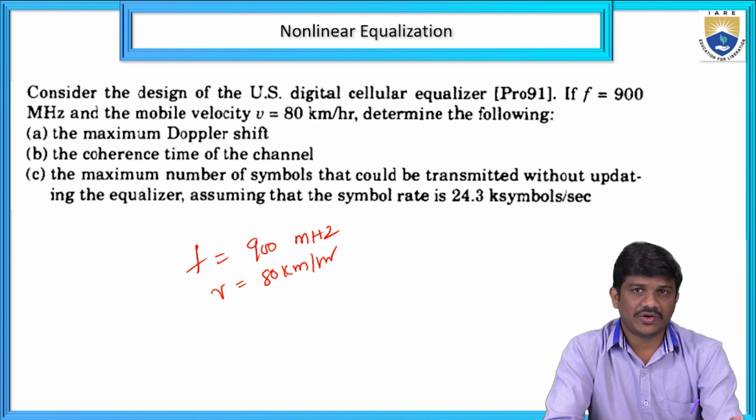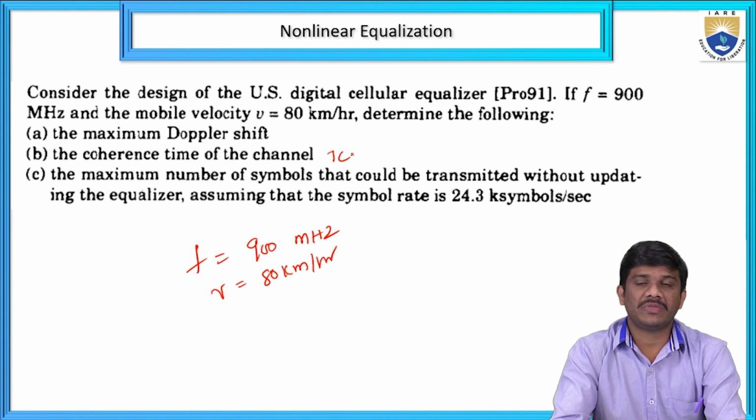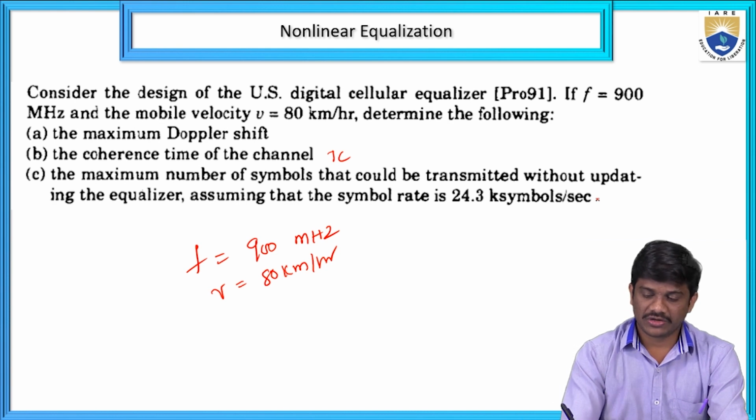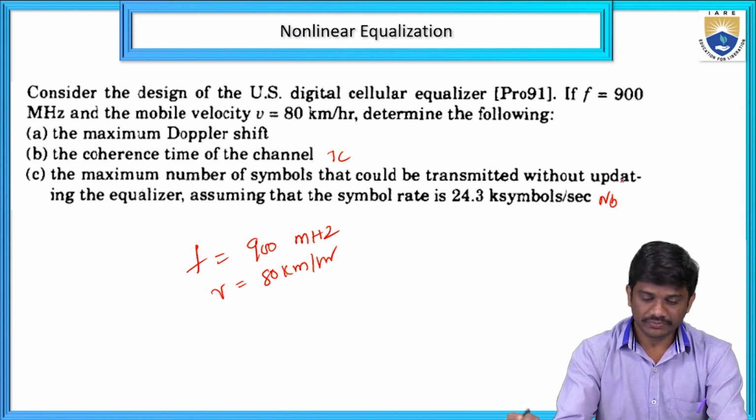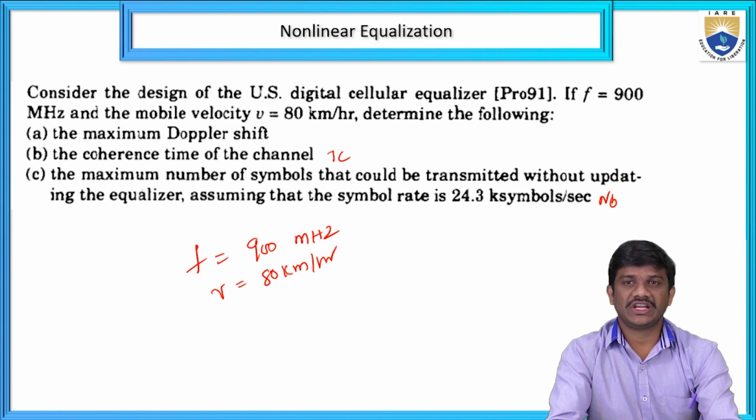And also we can find out the coherence time of the channel, that is TC, and the maximum number of symbols that could be transmitted without adapting the equalizer, that is NB, nothing but the number of symbols. We have to find out these three. This is the given data.